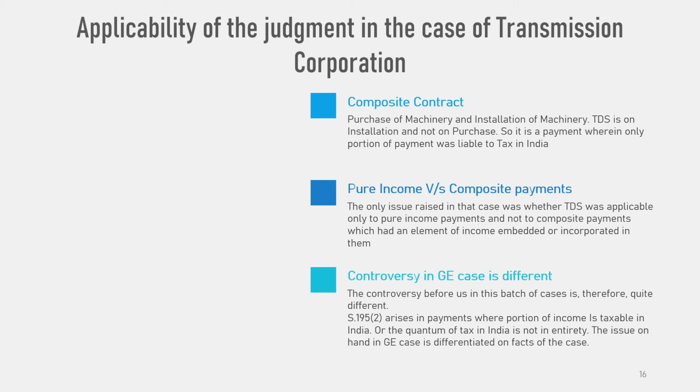The controversy before the Supreme Court in this batch of cases is therefore quite different. In Transmission Corporation, it was held that tax at source was liable to be deducted by the payer on the gross amount if such payment included in it an amount which was exigible to tax in India.